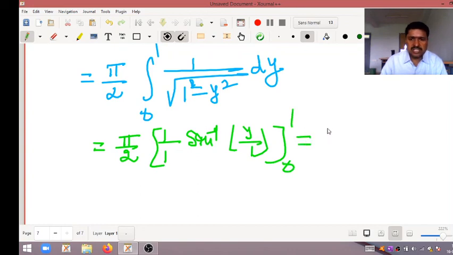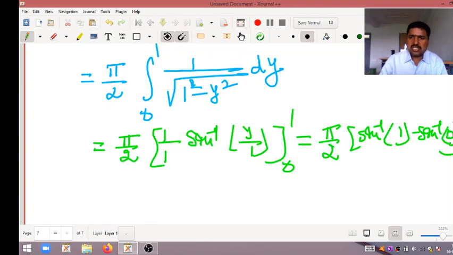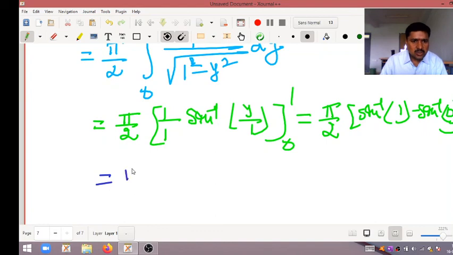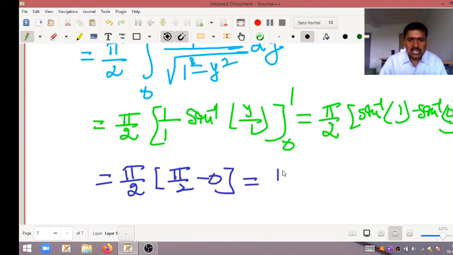So by simplifying that, pi by 2 into sine inverse of 1 minus sine inverse of 0. So this is equal to pi by 2 into sine inverse of 1, pi by 2, minus sine inverse of 0, 0. So that's why pi by 2 into pi by 2, pi square by 4 is the answer.